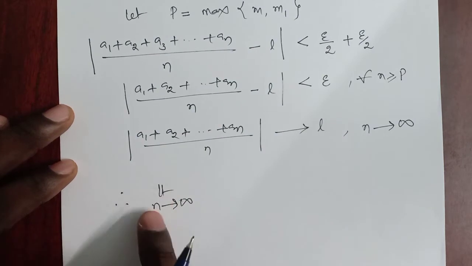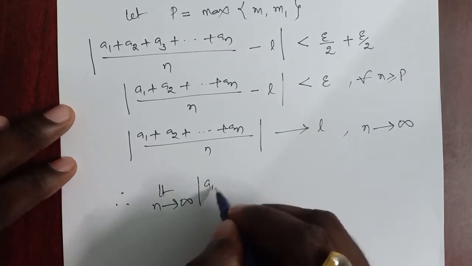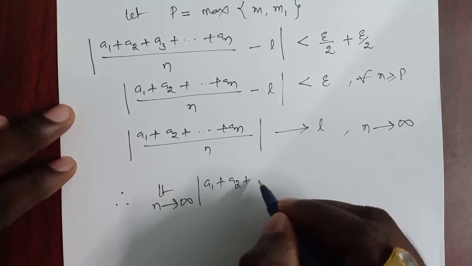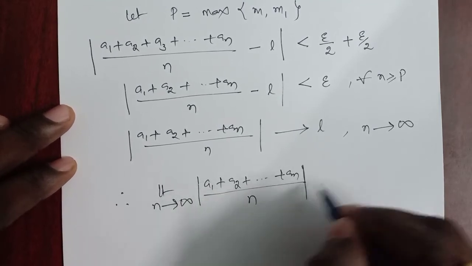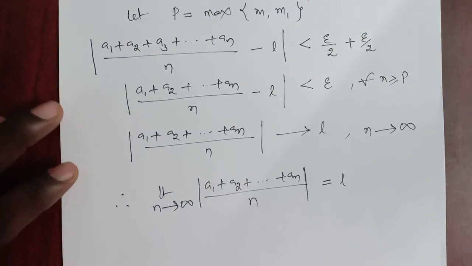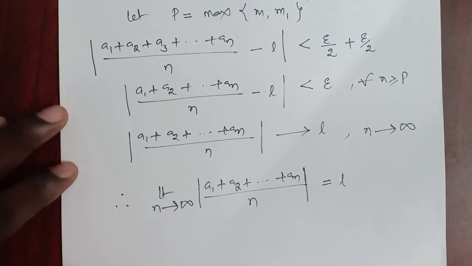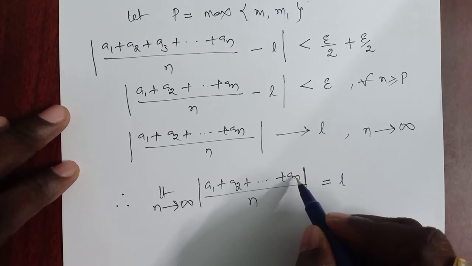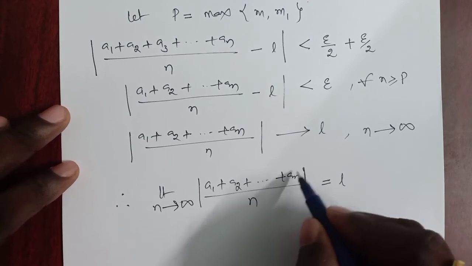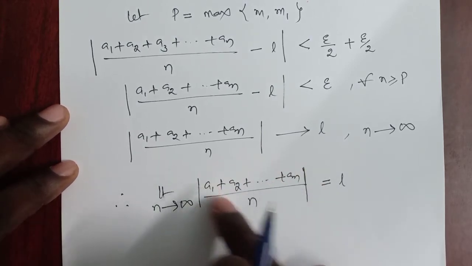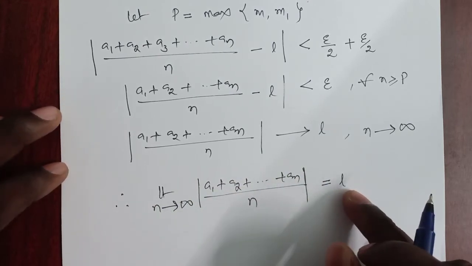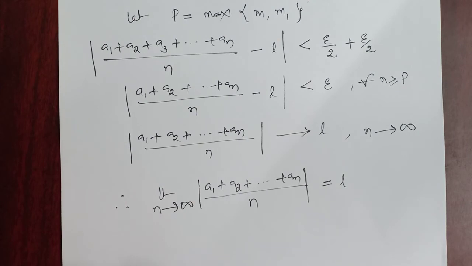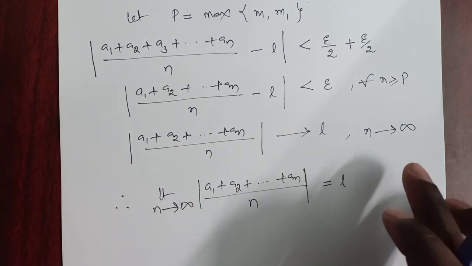So which means the limit as n tends to infinity of the modulus of (a1 plus a2 plus and so on an) by n is equal to L. So it is very clear that if a sequence converges to L, then the arithmetic mean of the first n terms also converges to L. So this is our Cauchy's first theorem on limits.